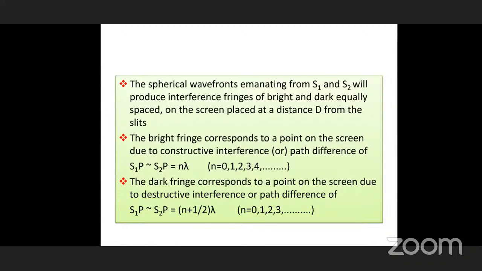Why are you writing n lambda? Because it is constructive interference and a bright fringe is formed. So n is 0, 1, 2, 3, and so on. If there is a dark fringe at the P point, then you have to take the value n plus half, times lambda.